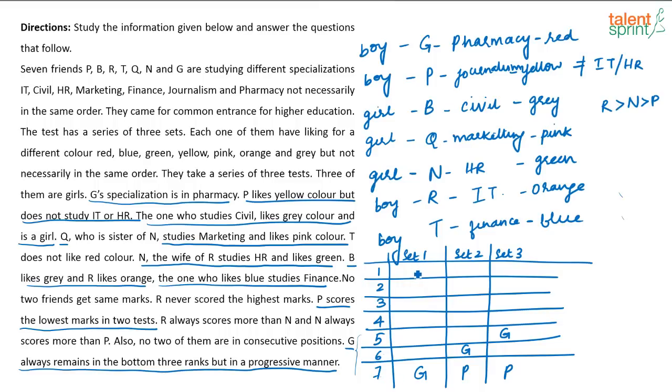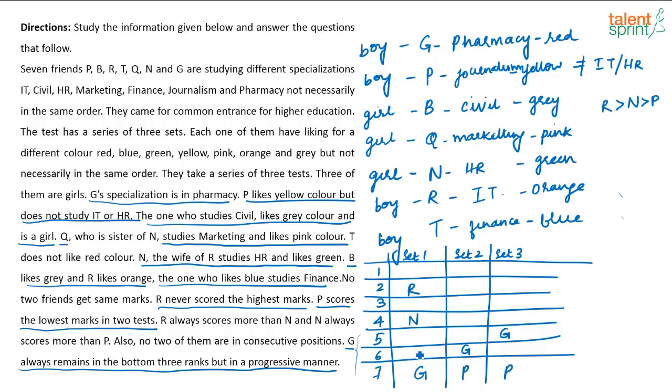See, I know R cannot be in position 1 because it is very clearly given that R has never scored the highest marks. So, R can be here. I am not saying R is here. R can be here. R cannot be in rank 1. So, if R is here, then where can N be? N cannot come here, right? N cannot come in rank 3. So, N can be here.